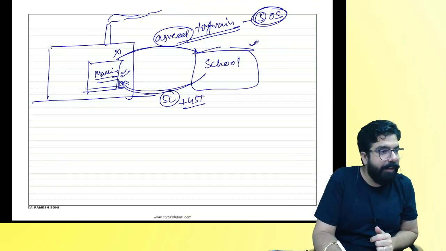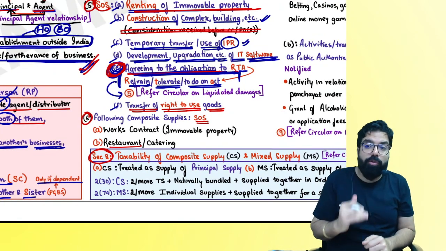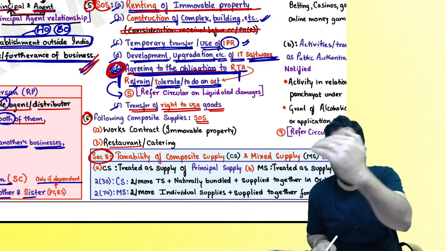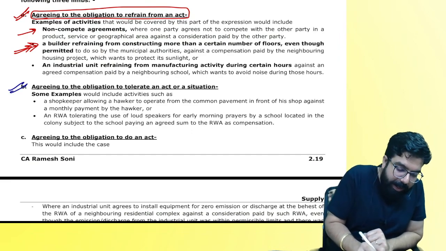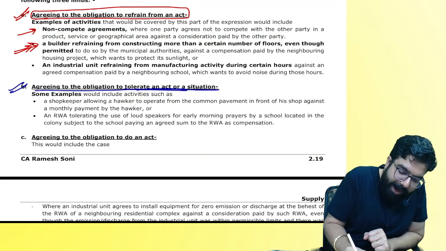Now let's take the next example. Agreeing to the obligation to tolerate means you should have first agreed that I will tolerate and then consideration should have come. Only then you have given a service. So let's understand the second one, agreeing to the obligation to what, everyone? Tolerate an act or situation.